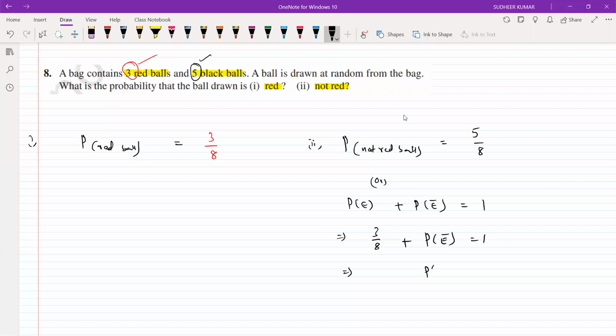Do you understand it? So probability of not red ball is 1 minus 3 by 8. Find the LCM, that is 8 minus 3 by 8. So the result is 5 by 8. So in either way we get the same result.